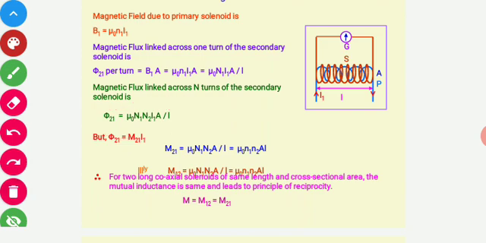but we know that phi 2 is equal to M21 I1. ये हमने पढ़ा है अभी. So that's why we will write this: M21 will be equal to phi 2 upon I1. So similarly we can put the value of phi 2 to calculate M21. After that we have M12 also, क्योंकि हम इंटरचेंज कर देंगे 1 और 2 को. So obviously M21 is equal to M12, so we can write it generally as M.